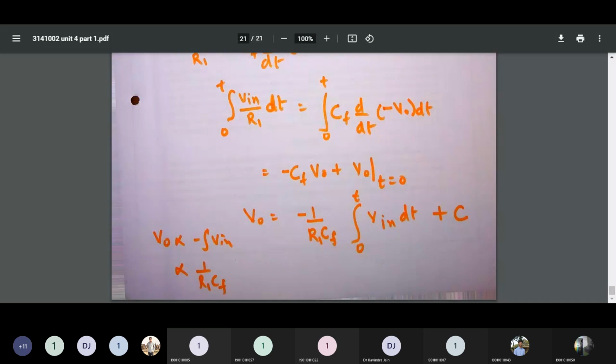In the input part we would have a capacitor, and in the feedback part we would have a resistance. I request you to kindly draw the circuit accordingly so that we can proceed further.